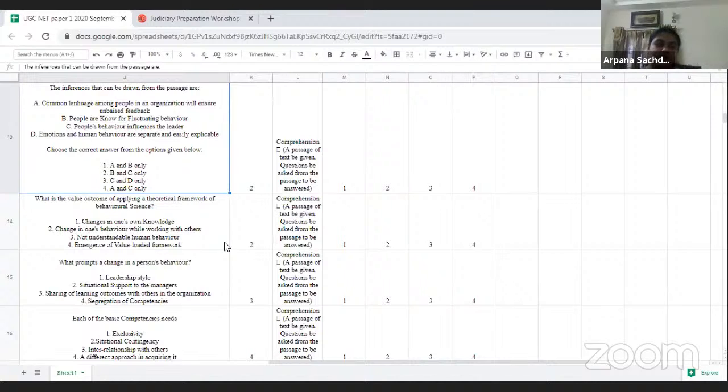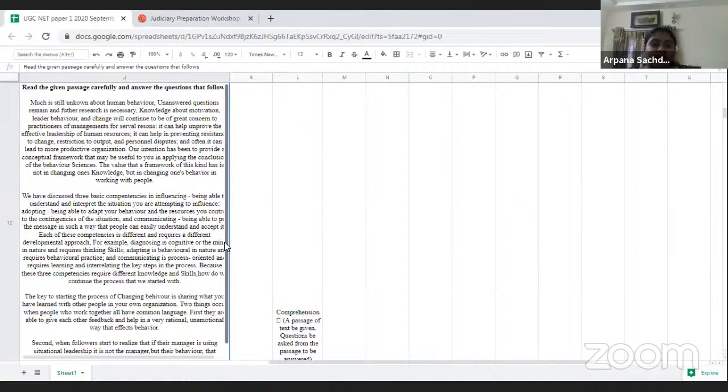And if you go through the passage, it was also not that difficult, and it was basically based on human behavior and the nature of human behavior. Here they have also connected it with the cognitive domain, the psychomotor skills of the person, and also the emotional side of a person. So how these three things affect the behavior of a human being. I would mark the comprehension as an easy one.